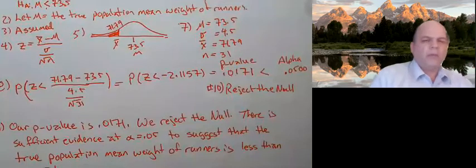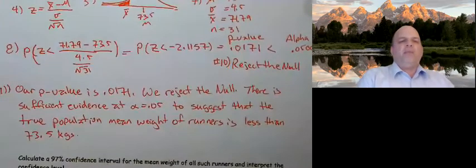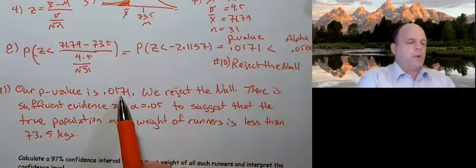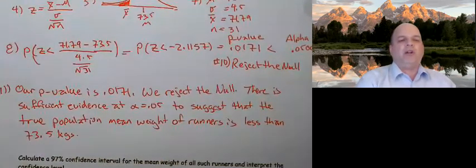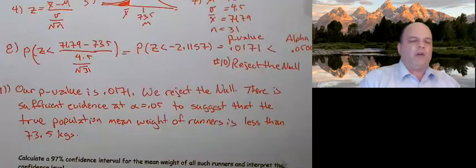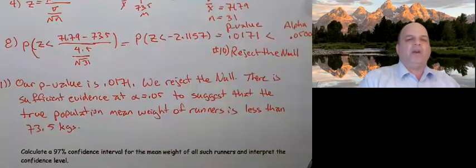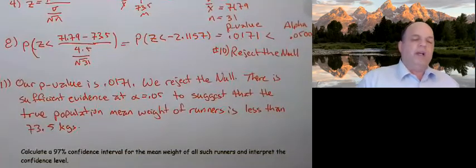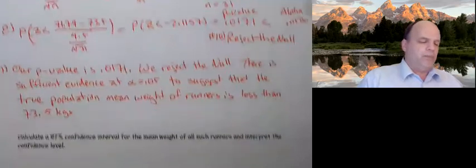So basically, we said, you know what? We ended up with a really small p-value, so we're rejecting the null. We no longer believe that they weigh 73.5 kilograms. We have enough evidence to say that they weigh less than 73.5 kilograms. We're not saying they weigh 71 kilograms or 70 or 72. We're just saying that they weigh less than 73.5. That's what we have evidence to show.